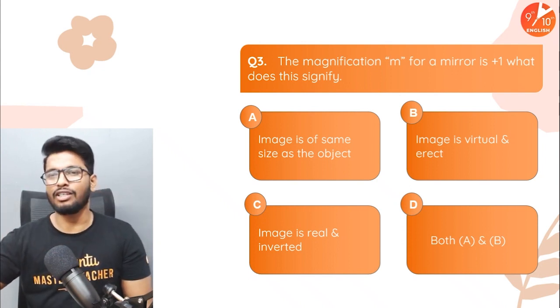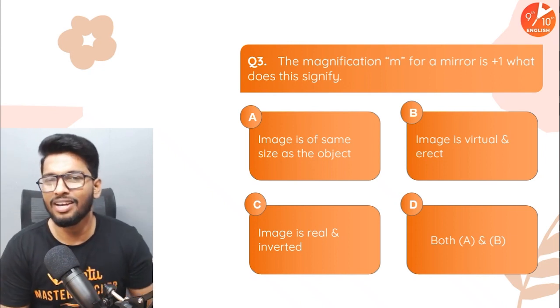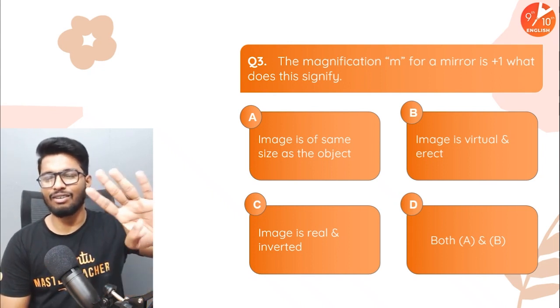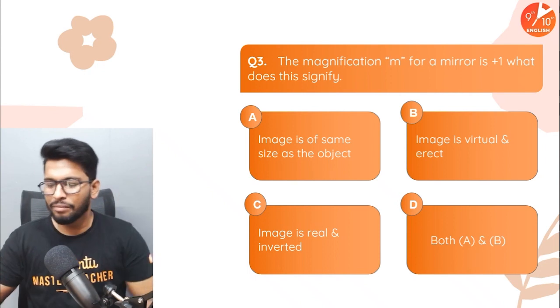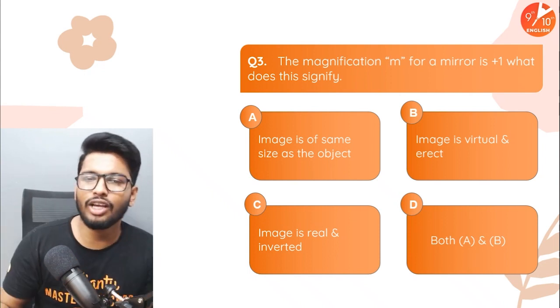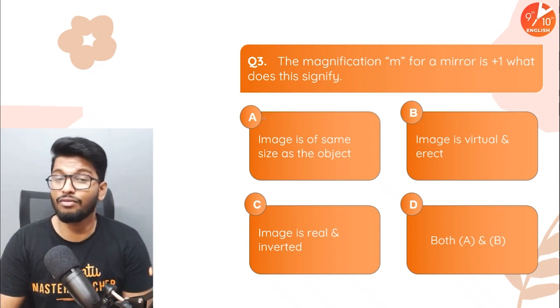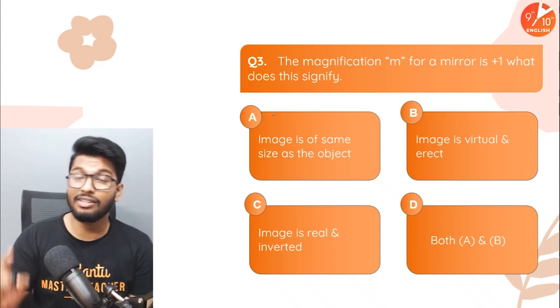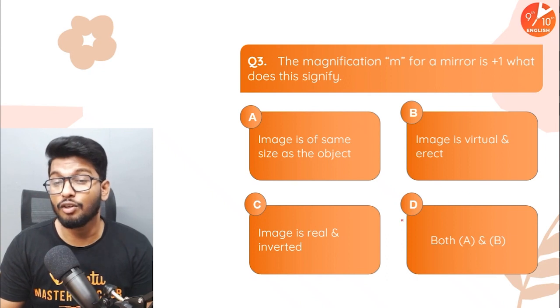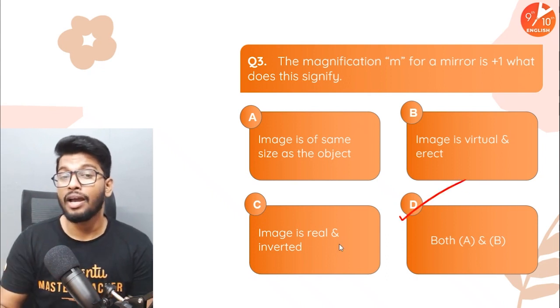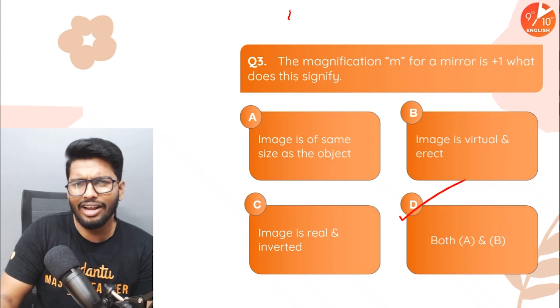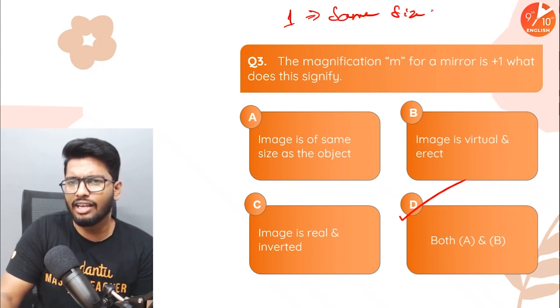Magnification M for a mirror is +1. What does that signify? I'll give you the answer in 5 seconds: 4, 3, 2, 1. A lot of you would have gone with option A. That's obvious; at least 50% of you would have gone with option A. But unfortunately, the answer is option D. Let me tell you why. People guess that 1 signifies that the image is going to be of the same size as the object.